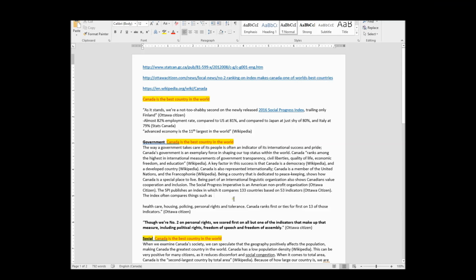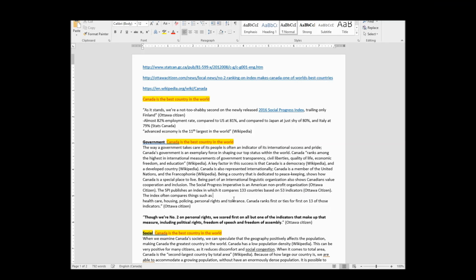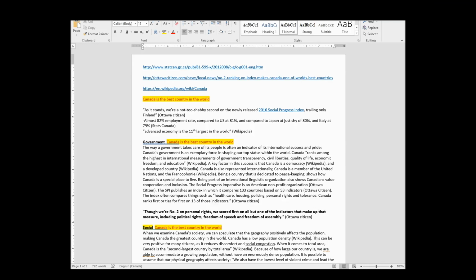The index often compares things such as, so what I might do is now, it's short enough that I'm going to keep this. Canada ranks first on one of those. This way, it's not too long of a direct quote. I kept the same facts as you will have seen, but by making it not a direct quote, it then makes the direct quote that much more powerful.